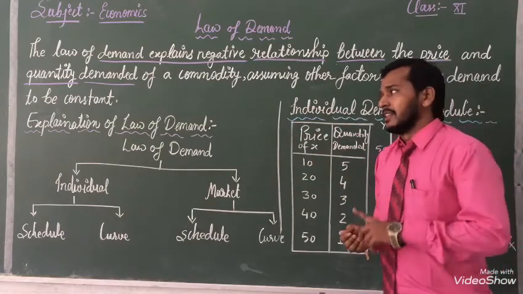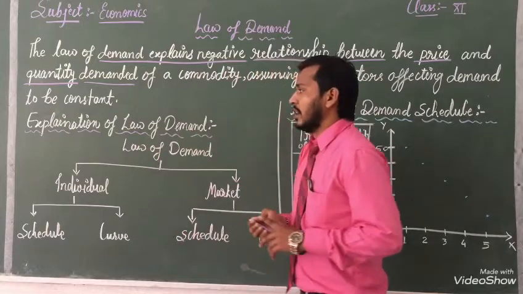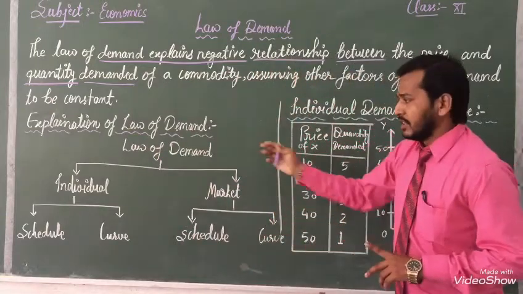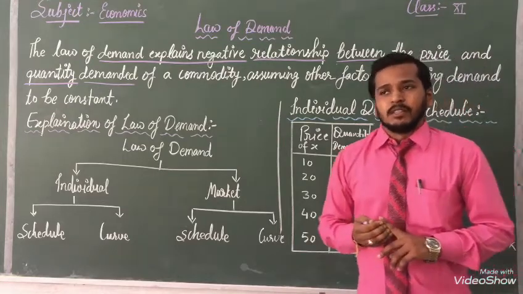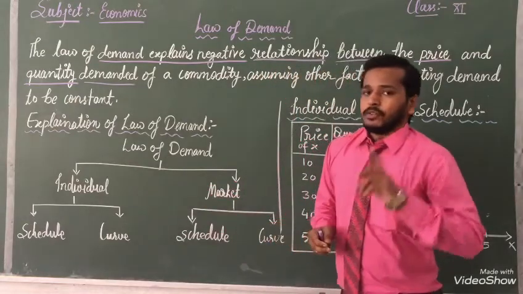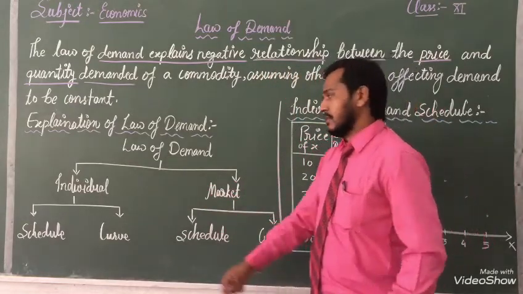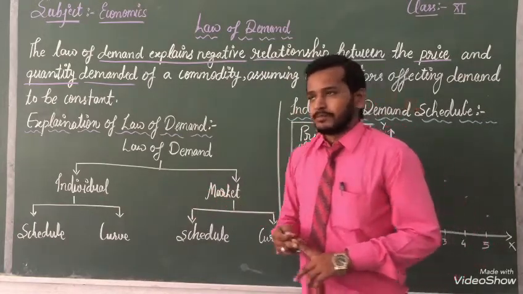Okay. After that, the explanation of the law of demand. With the help of this table, we will be able to explain demand. But listen, all of you: in the law of demand, there are two types of demand, individual and market demand.